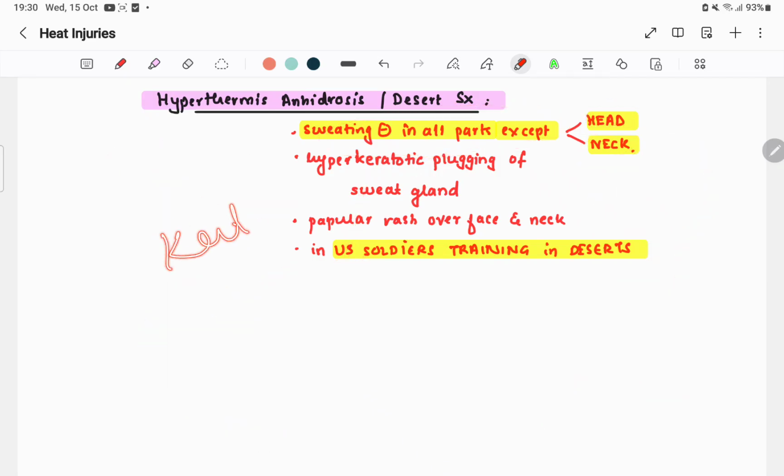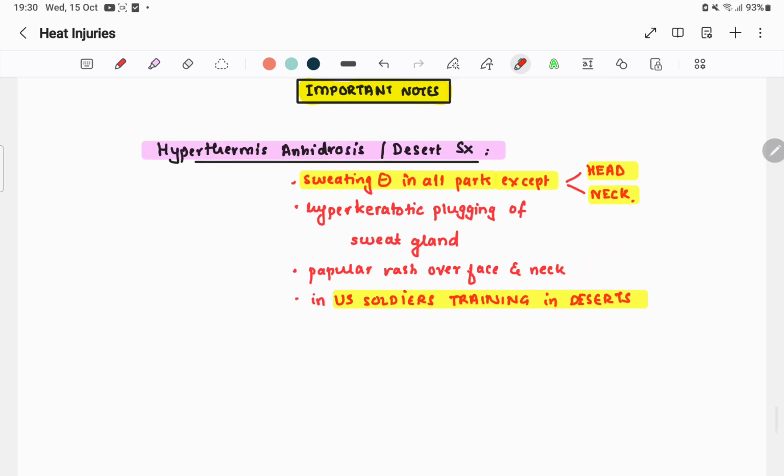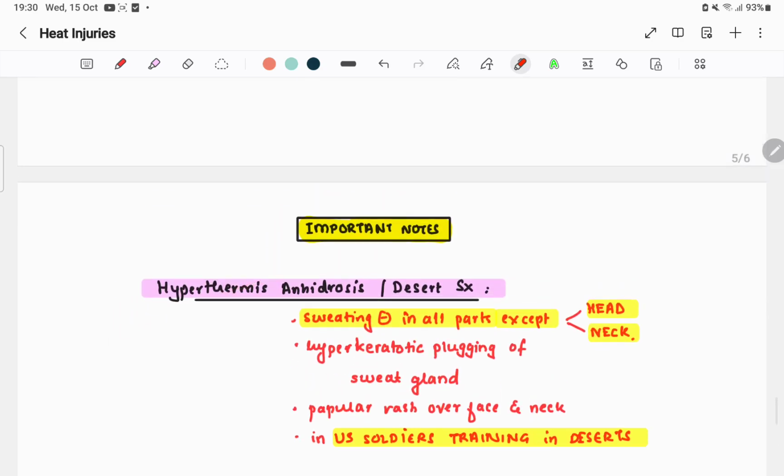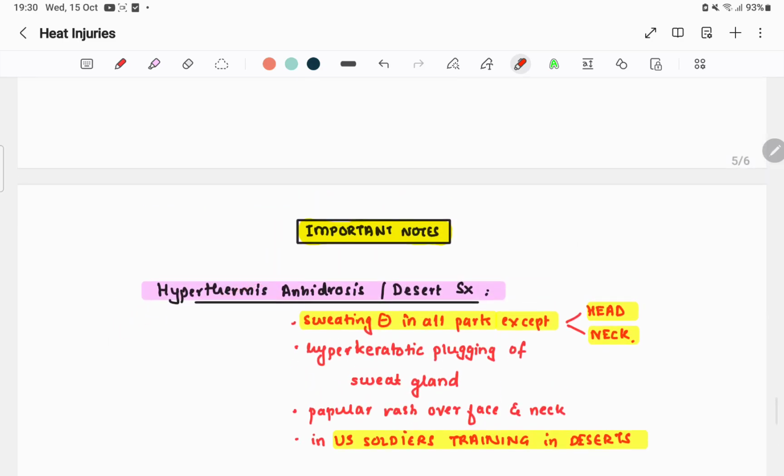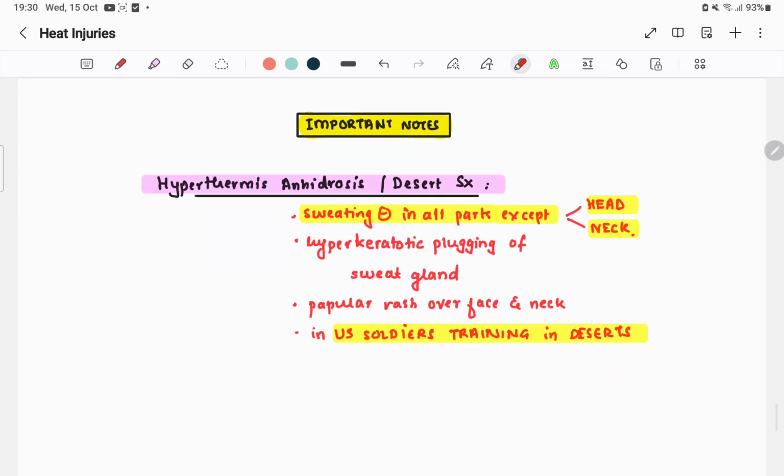The keratin breaks down, and these keratin plugs block the sweat glands, so there is no sweating over the body. There is only sweating over head and neck, and there will be a rash over face and neck seen in US soldiers. Hyperthermia anhydrosis. Okay, so this completes our heat injuries.